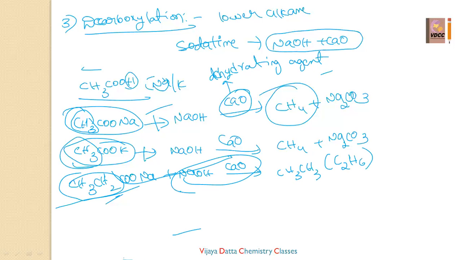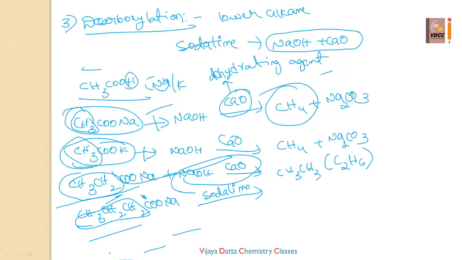If you have taken propyl, see here, CH3CH2CH2COONa. The name of this compound is sodium butanoate, because this carbon is also counted in the naming. But you have to consider this alkyl group only. This is in presence of soda lime. CH3CH2CH2, you should add H. Then the product will be CH3CH2CH3 called C3H8. So this is called propane.